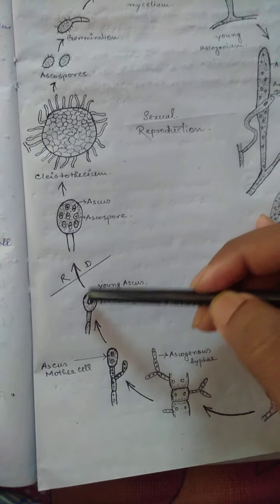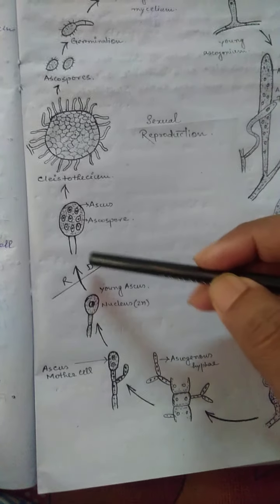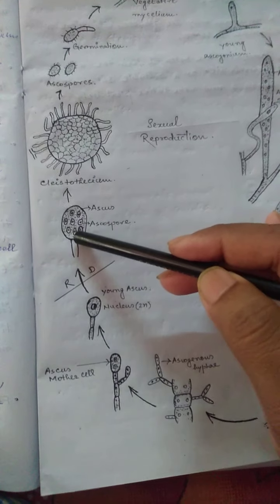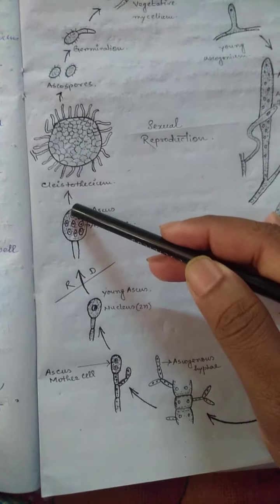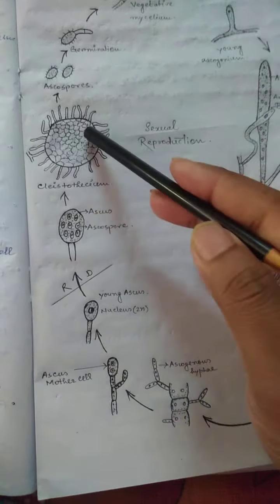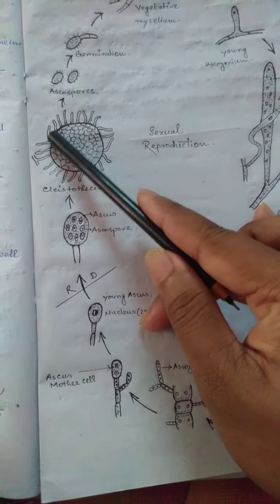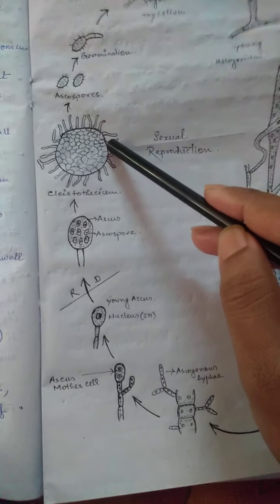During meiosis the product is 4 cells. After immediate mitosis, these 4 cells convert into 8 cells. This 8-cell structure is known as the ascus, and the ascospores are present within the ascus. Now this is the fruit body, an enclosed structure with no natural opening.